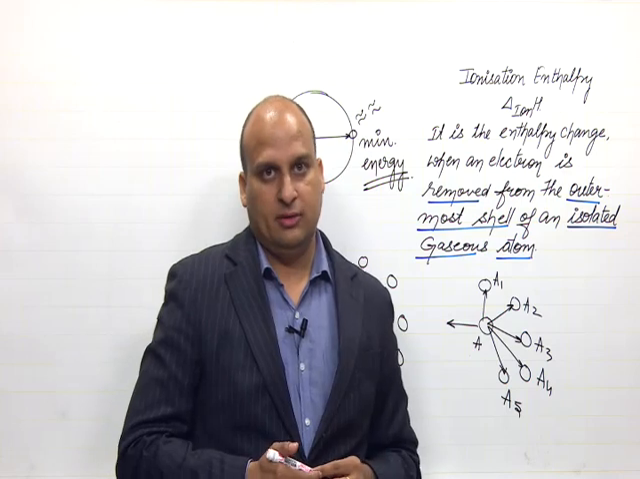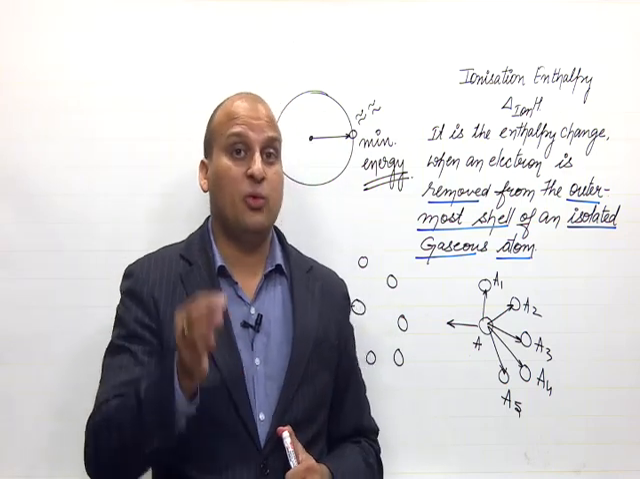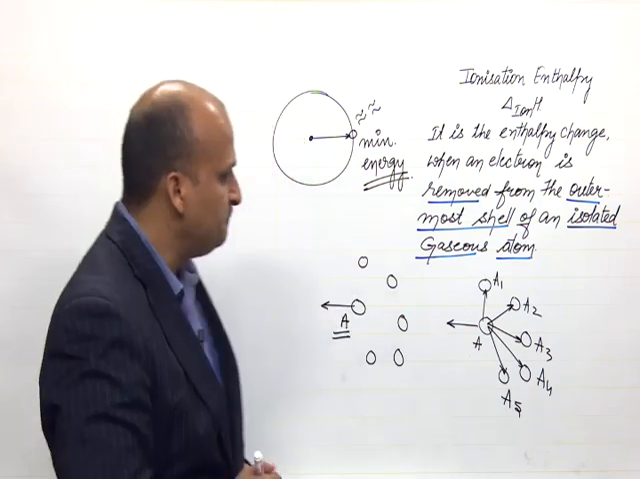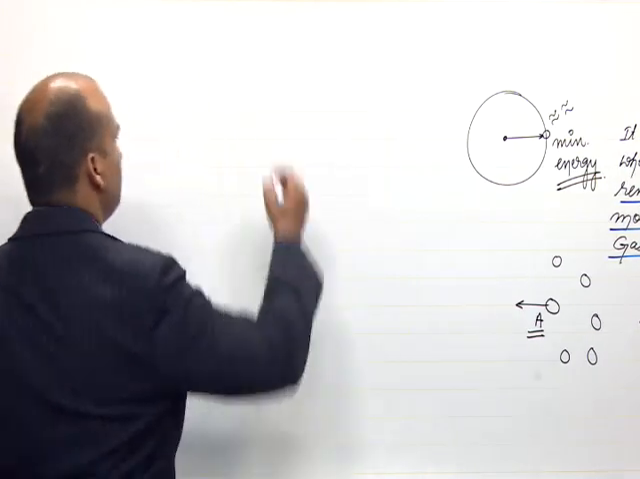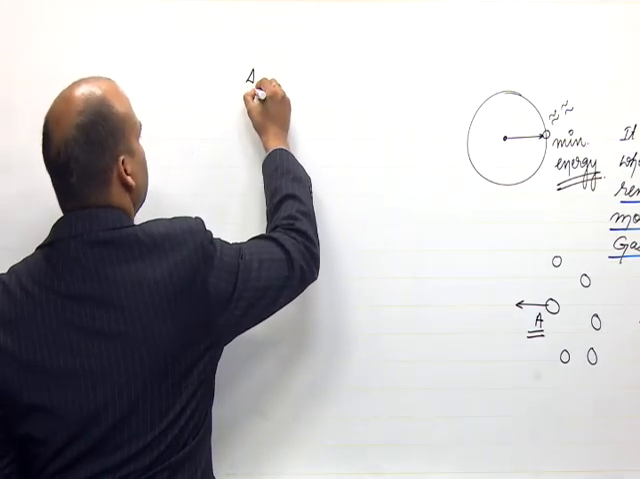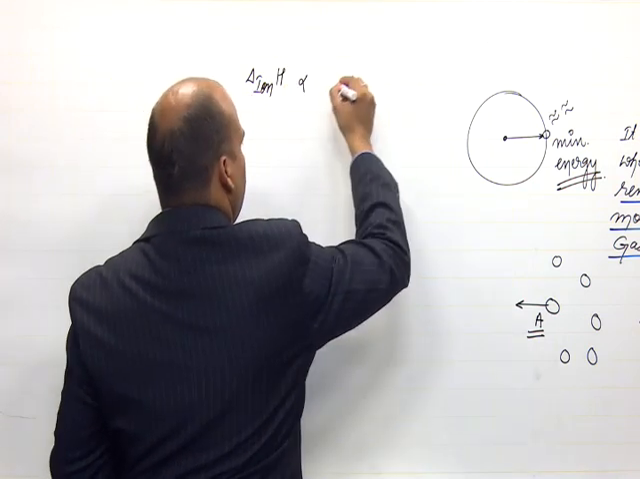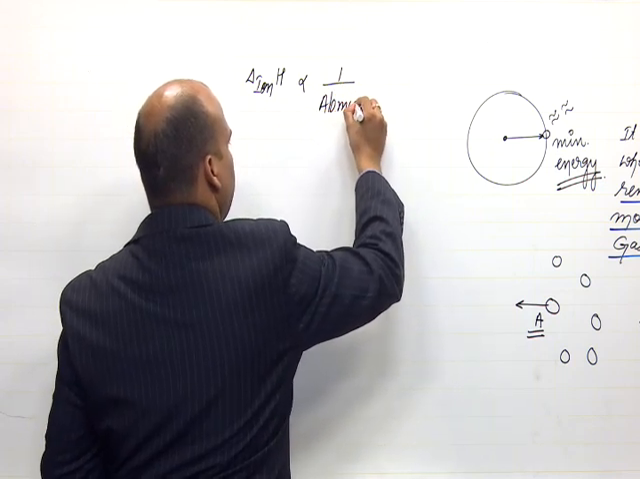Now, I hope you must have understood. It's a very easy concept. Now, let us see what kind of questions are asked in the NEET examinations. Let us write them down point by point. First of all, this ionization enthalpy is inversely proportional to atomic radii.